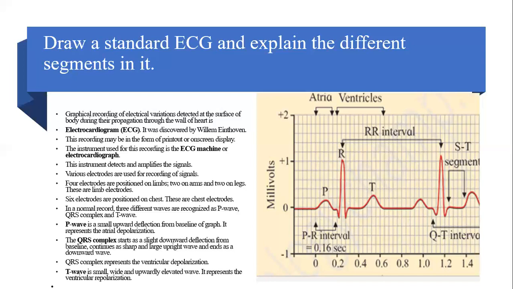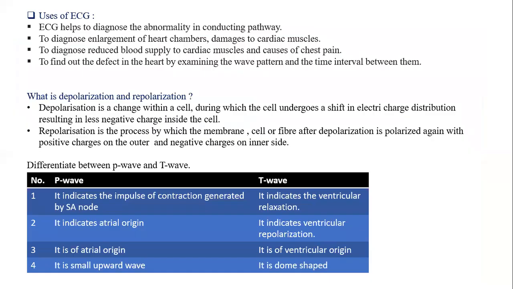T wave. The T wave is a small, wide, and upwardly elevated wave. You can see this. This represents the ventricular repolarization. Repolarization is relaxation. So when ventricles undergo relaxation, you see the T wave. If there is an inverted T, it shows that there is some problem with the heart. So this is all about the ECG. Usually the ECG diagram is asked in the exam. They ask about the definition of ECG, the name of the person who discovered ECG, and in brief about the three waves, that is P wave, QRS complex, and the T wave.